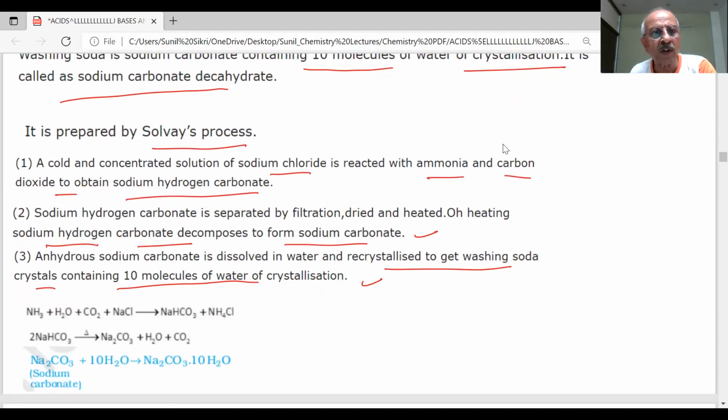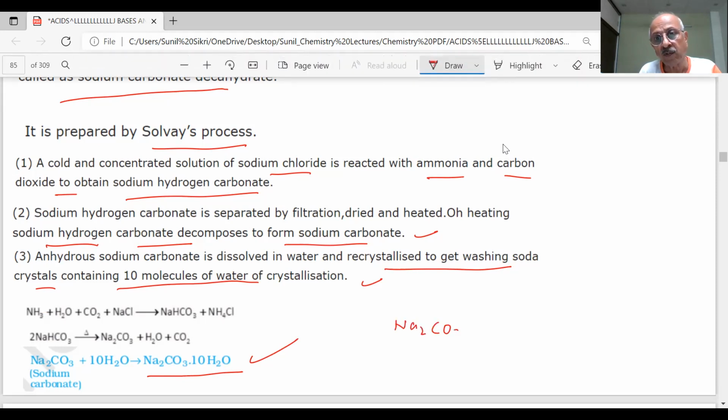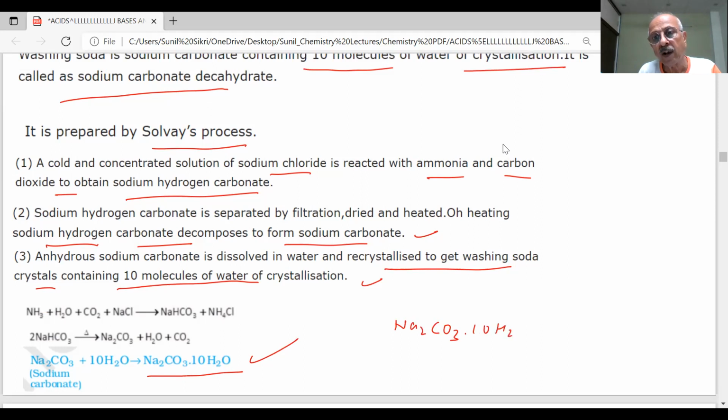These are the reactions. Note down the reaction. NH3, H2O, CO2, NaCl give NaHCO3 plus NH4Cl. Heat this, you will get Na2CO3. Crystals of this you will recrystallize in water because it contains 10 water molecules. So you will get Na2CO3·10H2O. Note down, important. What are we preparing? Na2CO3·10H2O, sodium carbonate decahydrate.